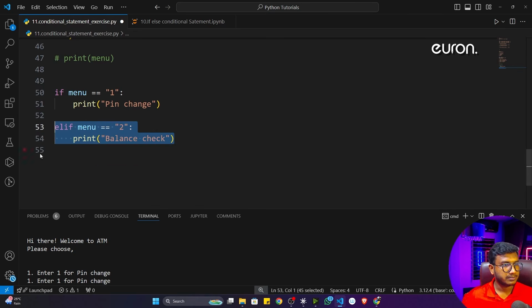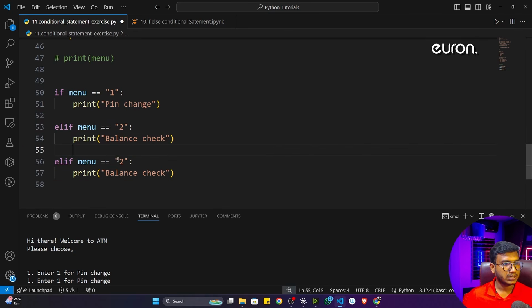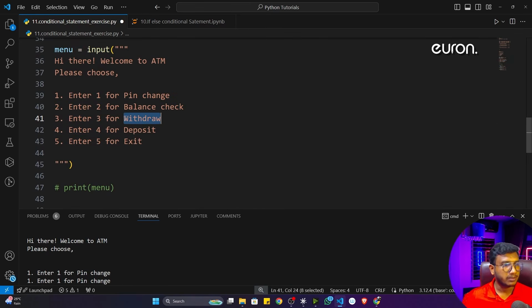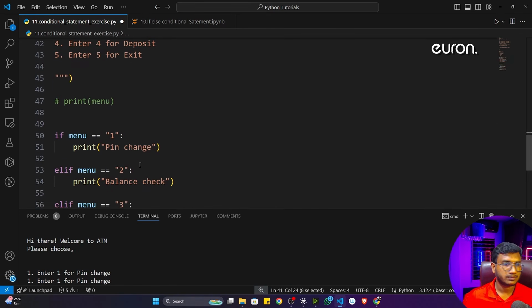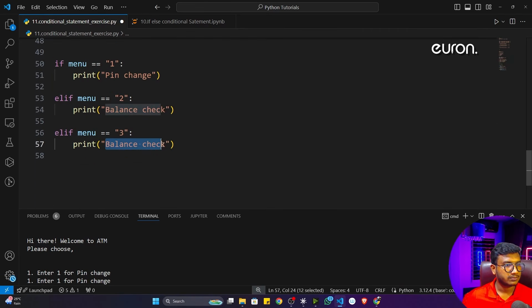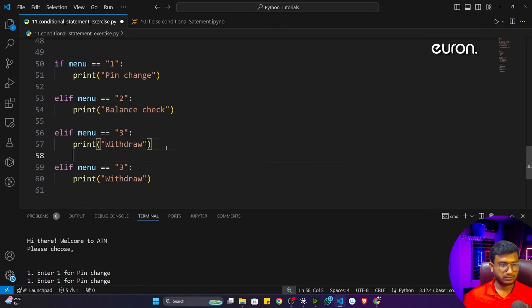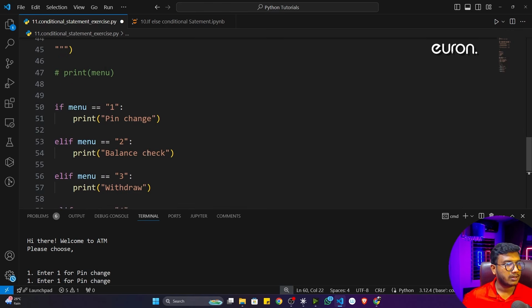Now I'll copy. And if menu is equal 3, that means it will print withdraw. And if menu is equal 4, that means it will print deposit.